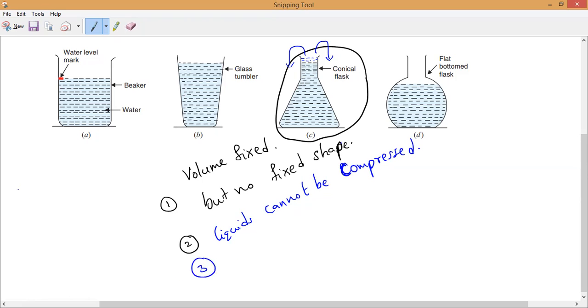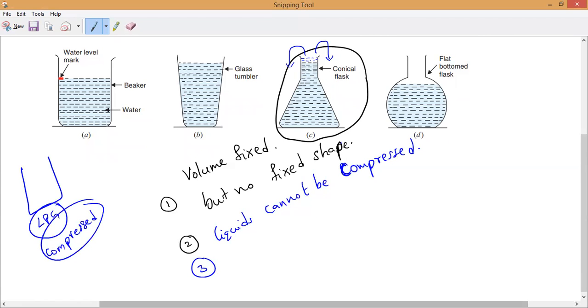But if we take gas, can gas be compressed or not? Yes, we can compress it. That is what we can say. Our LPG cylinders, liquefied petroleum gas, is a compressed gas. Yes or no, guys? Highly compressed. So that is what you can remember. Liquids cannot be compressed. That is the second point.